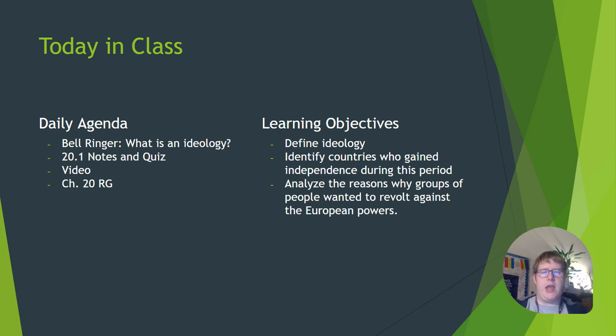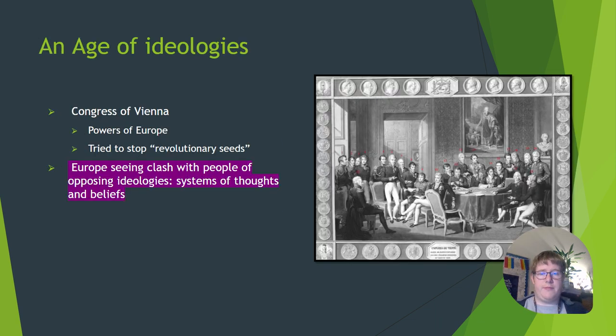Nothing too crazy today. Our learning objectives for today are to define ideology, which is also your bell ringer today, to identify countries who gained independence during this period, and to analyze the reasons why groups of people wanted to revolt against the European powers. So go and get your new notes document out, and let's get started.